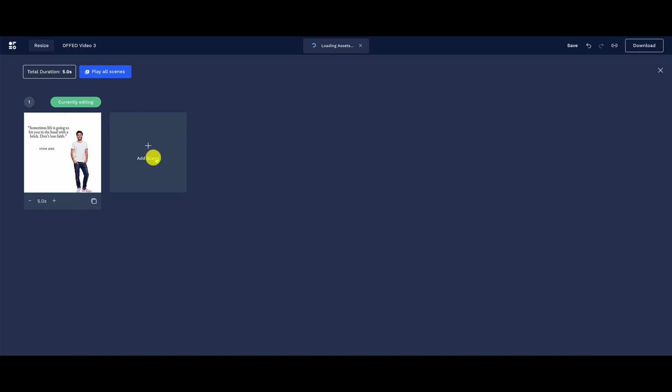Right here it says add a scene. So the way that this works is, this is a scene, it's 5 seconds long, and once this plays, if you have another scene, it'll transition from this scene to this scene. So depending on the project that you're working on, you can add multiple scenes on here. However, you need to be aware that there is a time limit to how long your project can be. Now your project is going to be limited to 3 minutes in length. So that is the longest that you can make. It is sufficient enough if you are creating videos for Facebook or for Instagram, or even if you're creating an intro video for a product that you're going to post on YouTube.